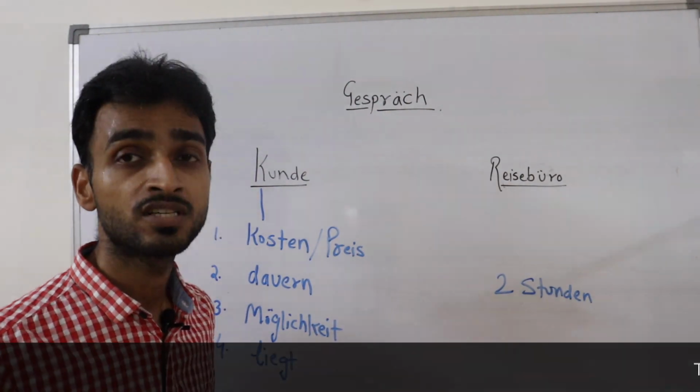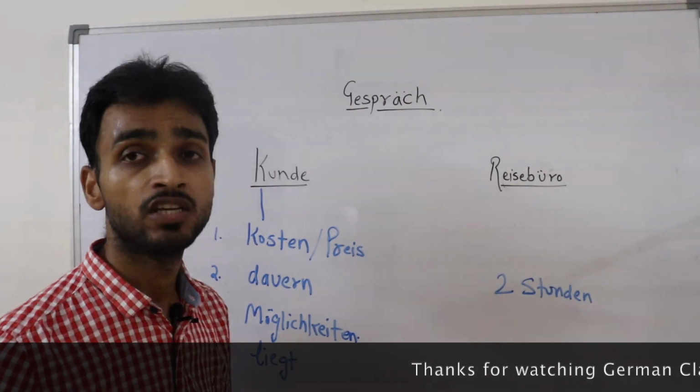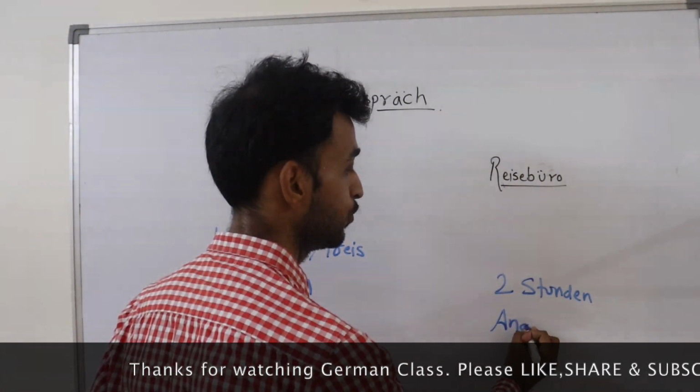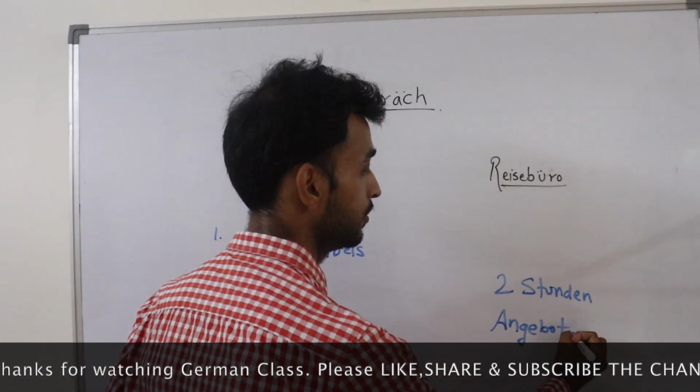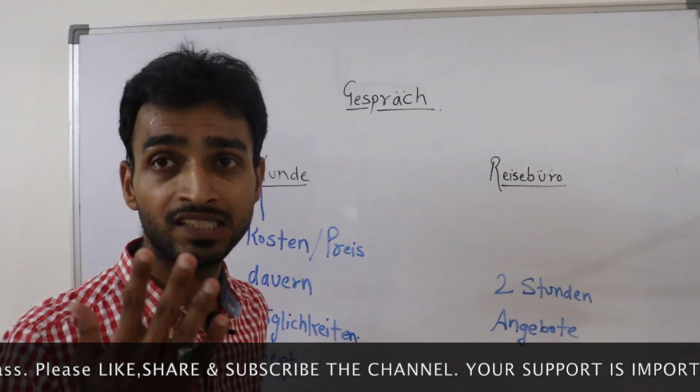And then Möglichkeiten, possibilities: ich habe 2 Angebote für Sie, I have 2 offers for you.